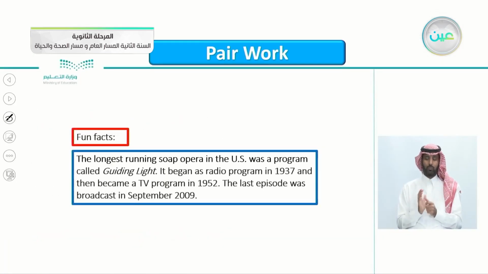Here are some fun facts. The longest running soap opera in the US was a program called Guiding Light. It began as a radio program in 1937 and then became a TV program in 1952. The last episode was broadcast in September 2009.